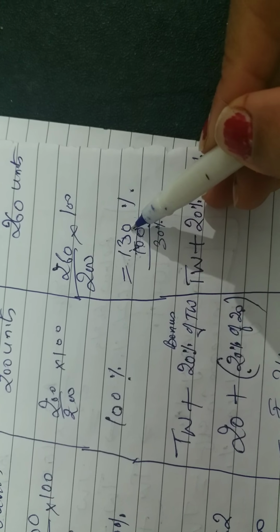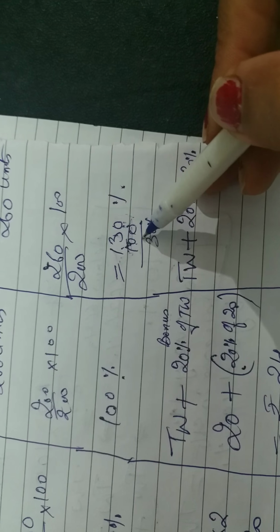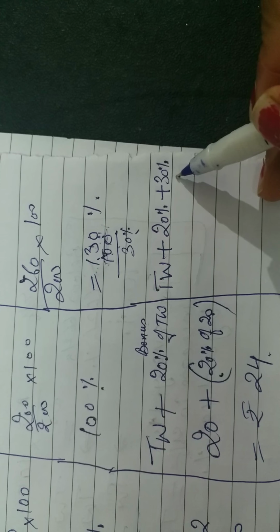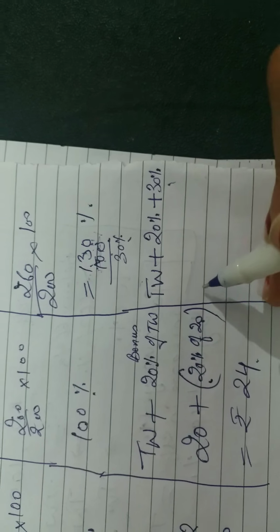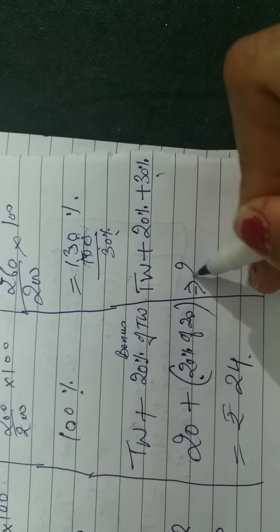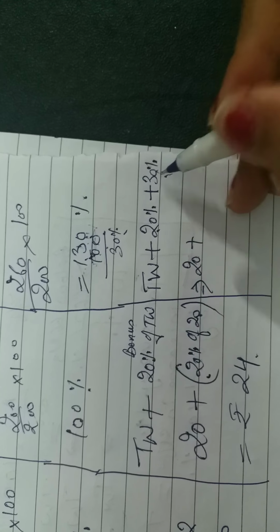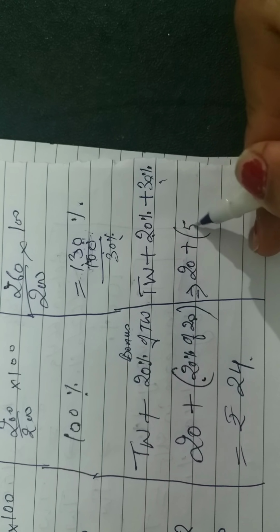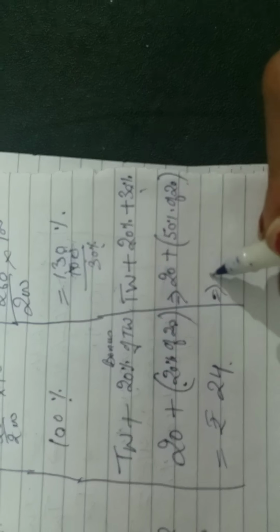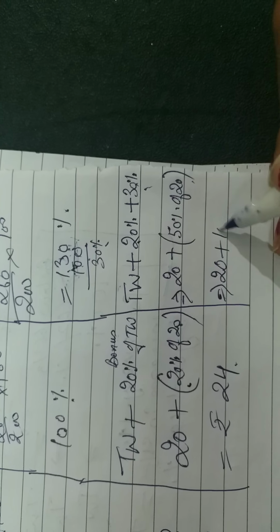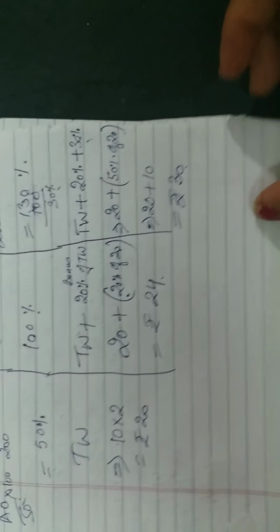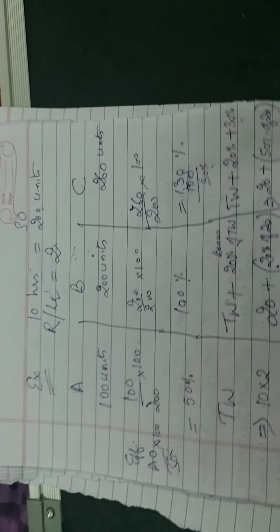So again I repeat, just subtract 100 out of this, and whatever is given, that is the additional bonus which the worker is going to get. So very good system for the skilled worker. So 20 plus 30 is 50%. So 50% of 20. So the person is going to get 20 plus 10, that is rupees 30. So this way we are going to calculate the wages under the Emerson's efficiency plan.